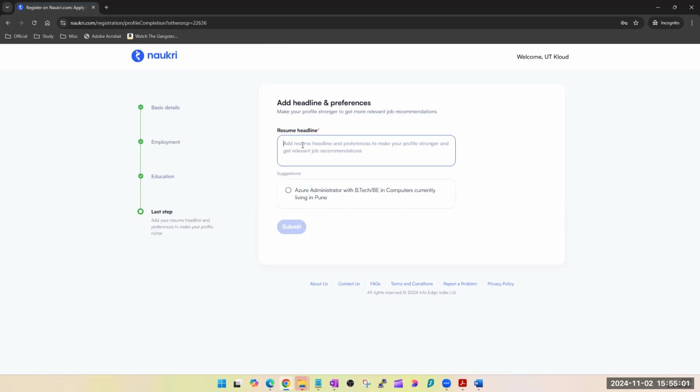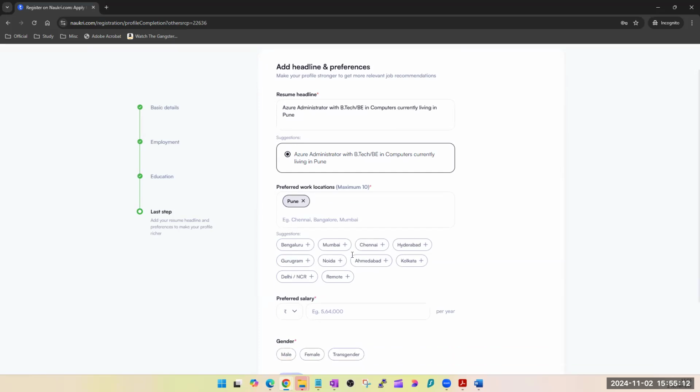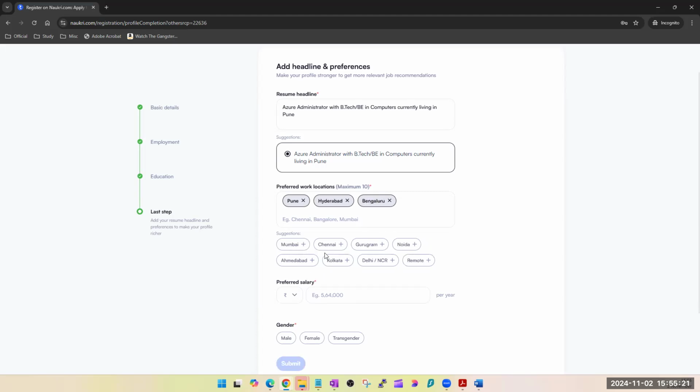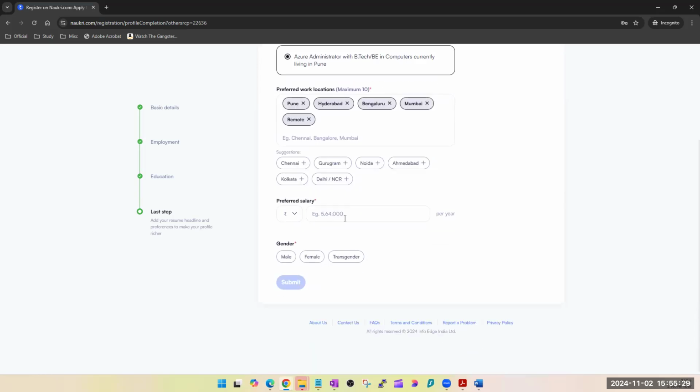Resume headline: you can pick whatever it is suggesting, or you can write a good one as well. Preferred location: obviously, this is something personal to everyone. Wherever you want to select. First preference is Pune, then Hyderabad, then Bangalore. If there is nothing, maybe Mumbai, which is closest here. If your preference is remote, then you can select that. Expected salary, don't leave it blank.